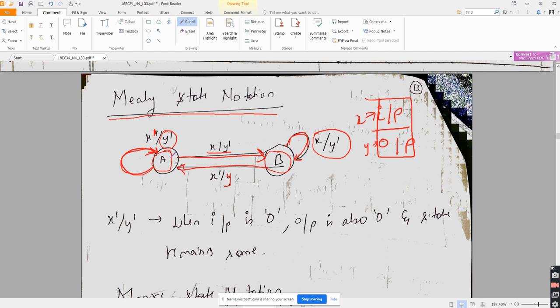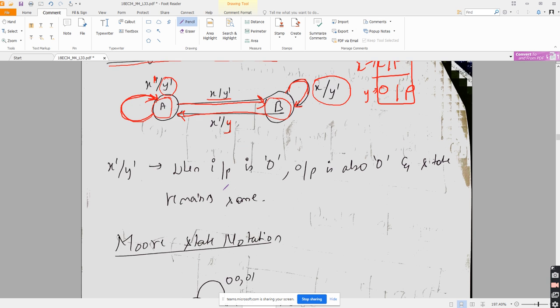If x is 0, y is 0, I'll remain in state A. If x is 1, y is 0, I'll go to state B. And now in B state, if x is 1, I will remain in the same state, that is B, making y as 0. And when I'm in B state, if x is 0, I'll go to state A, making y as 1. Is that point very clear?